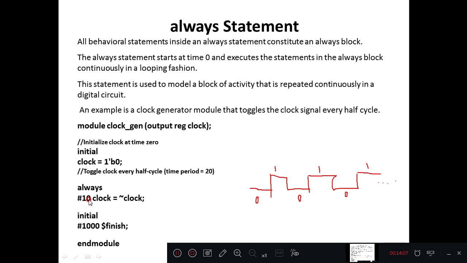Here also you can vary the value if you want to increase or decrease the clock period. You can change it to 5, 1 or 100, 50 like that. You can go on increasing or reducing this delay. Based on that, the period of the generated output clock is decided. In this example, the time period is 20 for the clock that is generated.